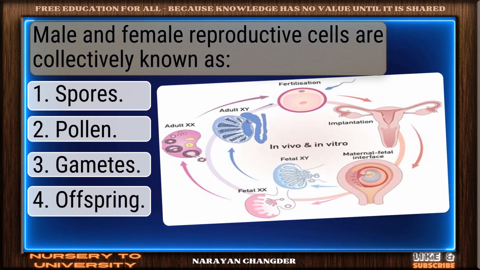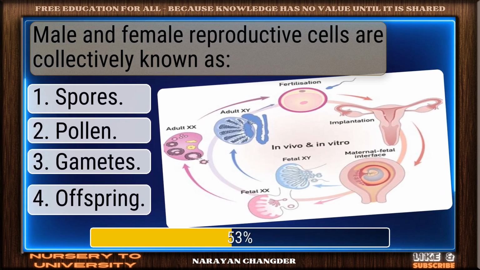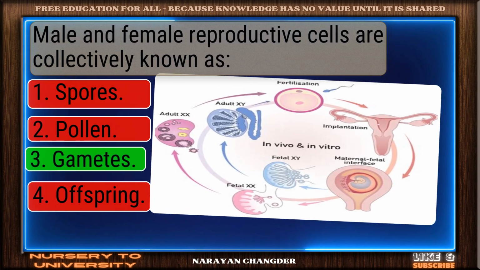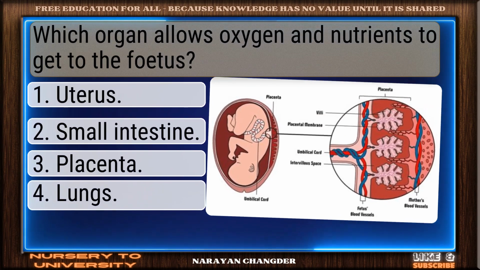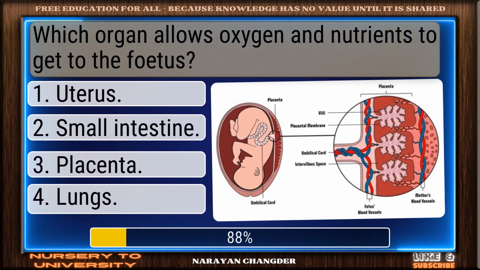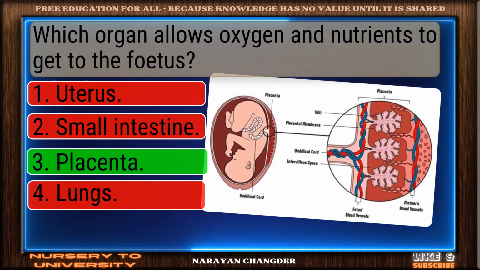Male and female reproductive cells are collectively known as. Excellent choice. Gametes is the right answer. Which organ allows oxygen and nutrients to get to the foetus? Good thinking. Placenta is the right answer.